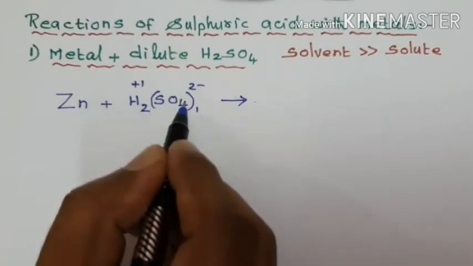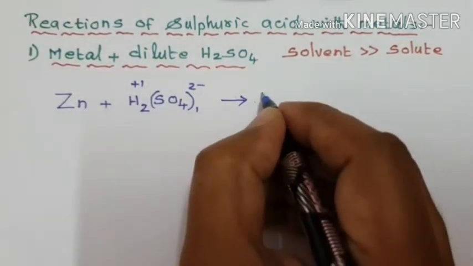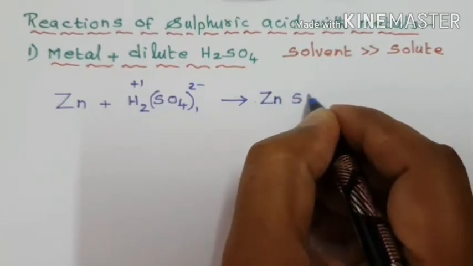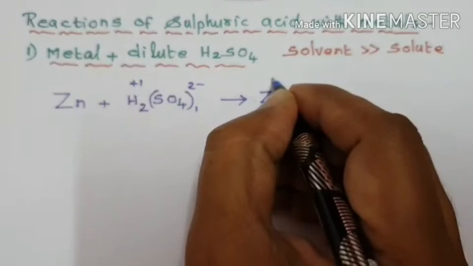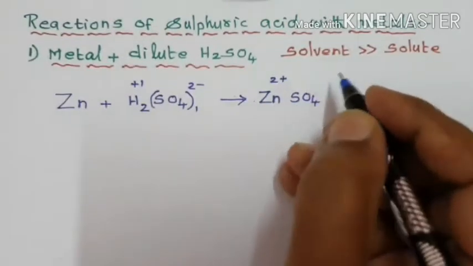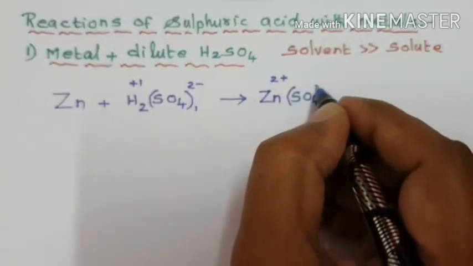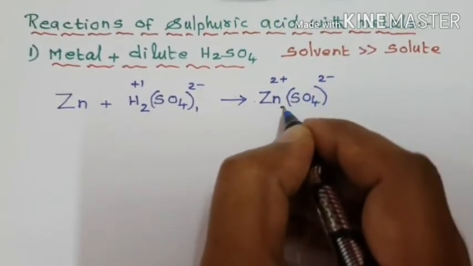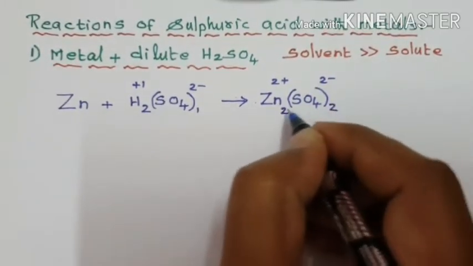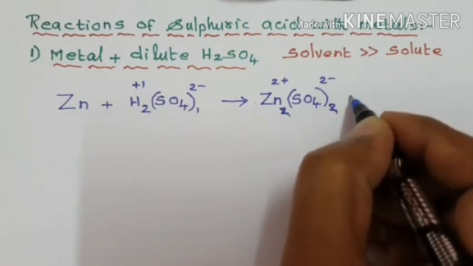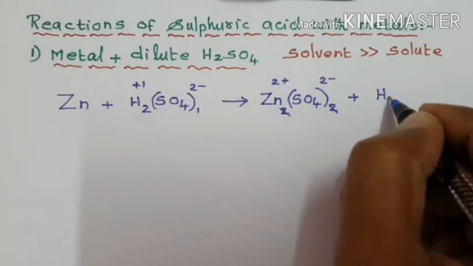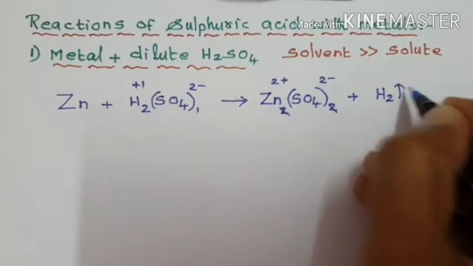This plus combines with this minus to form zinc sulfate, ZnSO4. Zn loses 2 electrons to become a 2 plus ion. Sulfate is a 2 minus ion. The 2s get cancelled and the hydrogen is liberated as H2 in gaseous state.